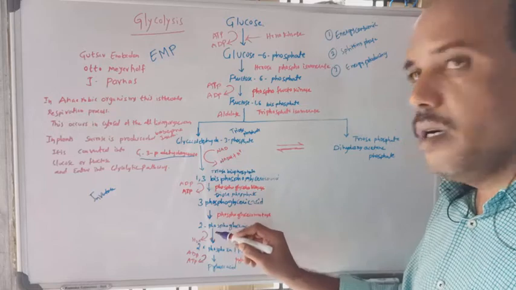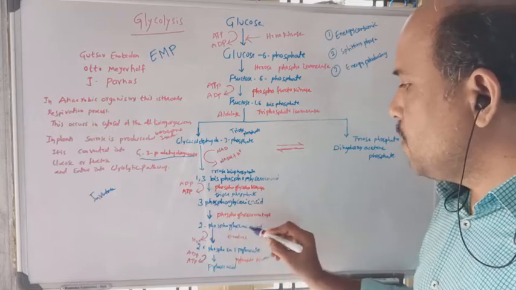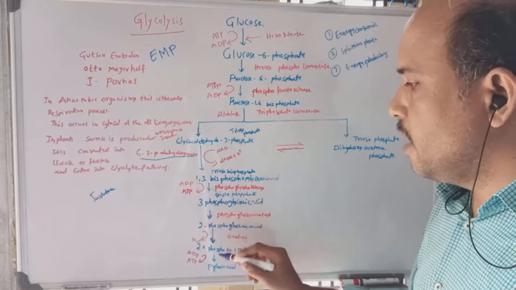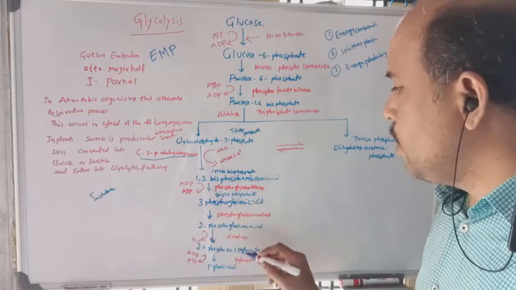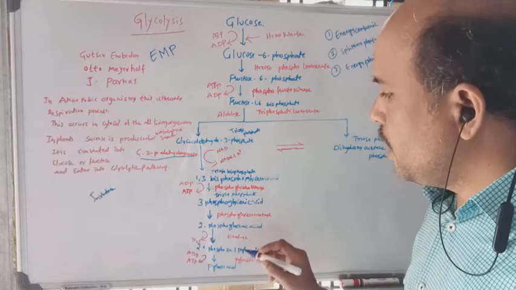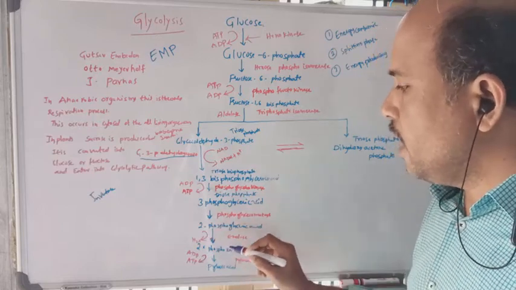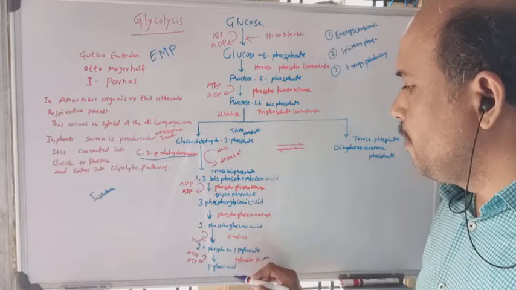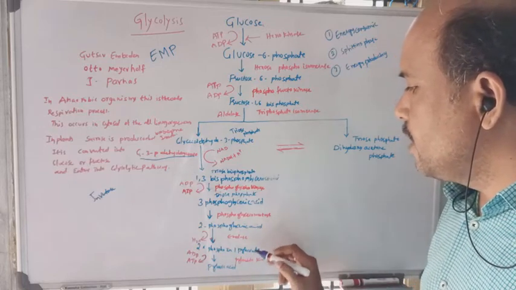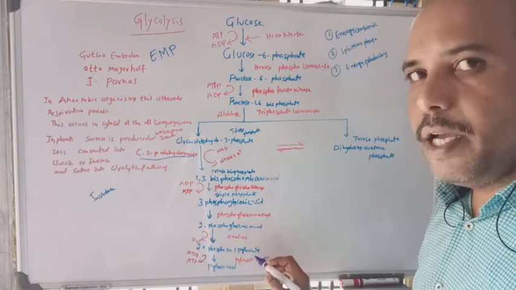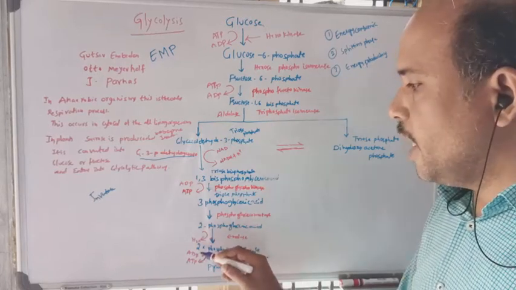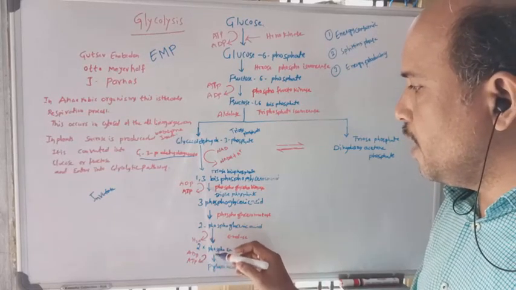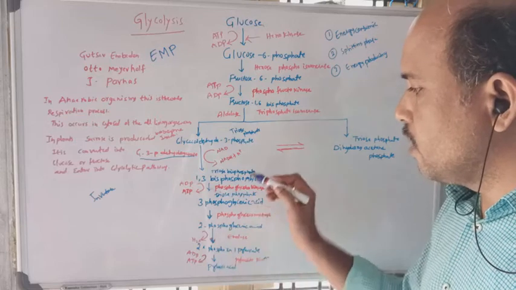Afterwards, the water molecule comes out of the 2-phosphoglyceric acid, and two molecules of phosphoenol pyruvate are formed here. The enzyme involved here is enolase. The phosphoenol pyruvate is converted into pyruvic acid by the pyruvate kinase enzyme. Here also ADP is converted into ATP. This is the step that produces energy from the glucose molecules.